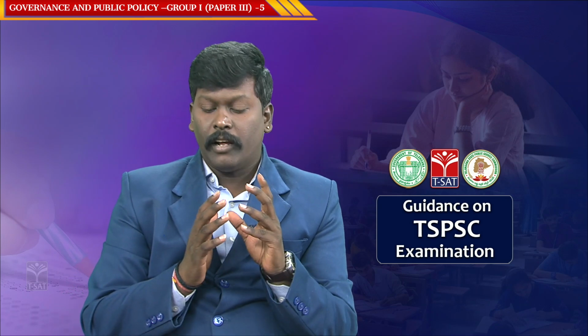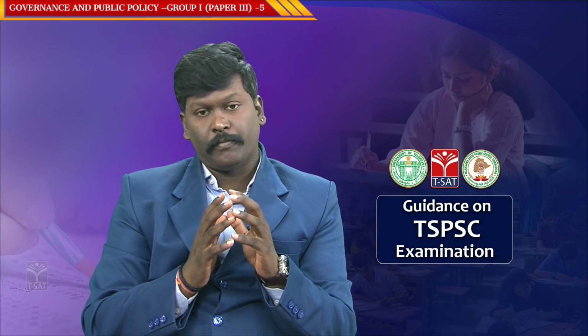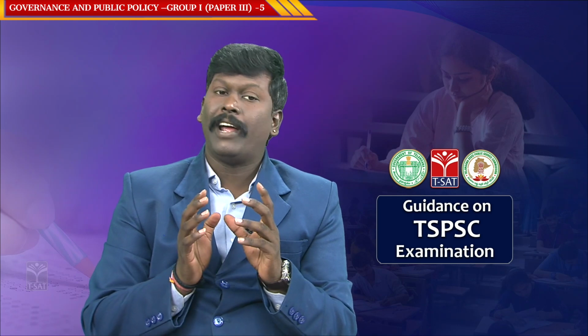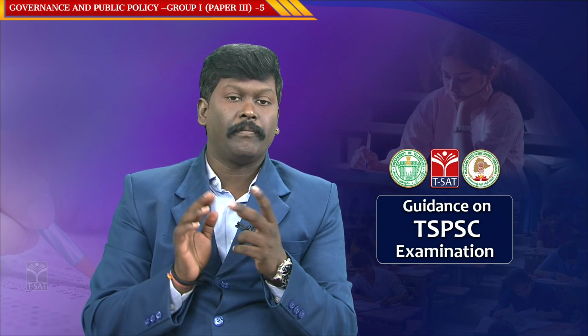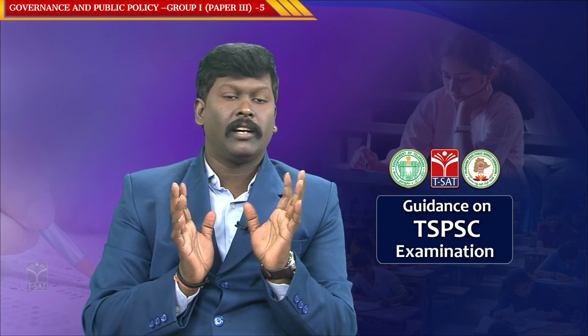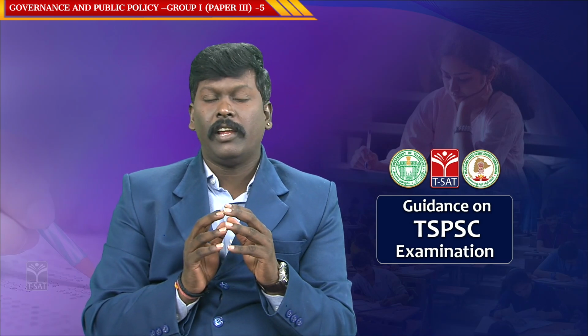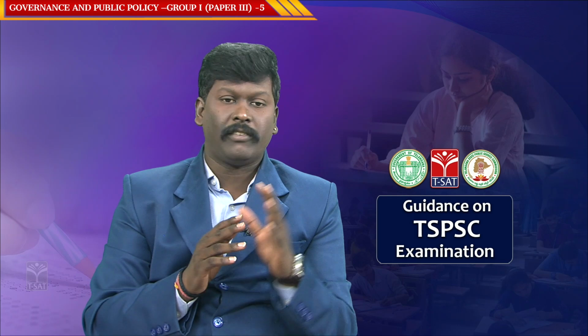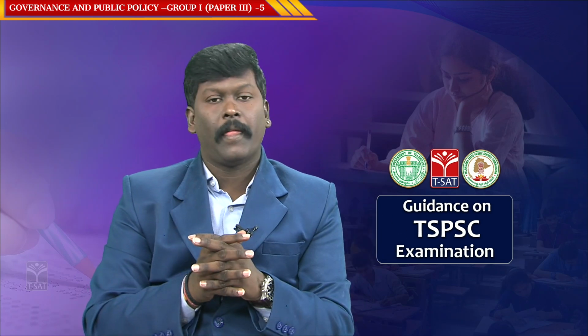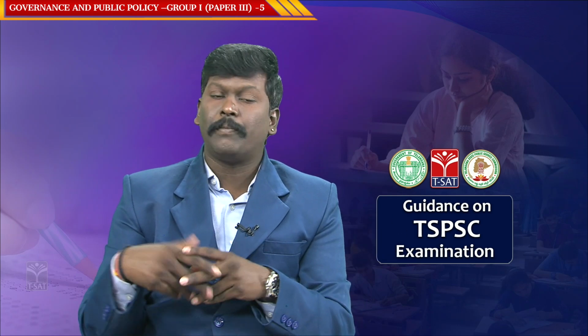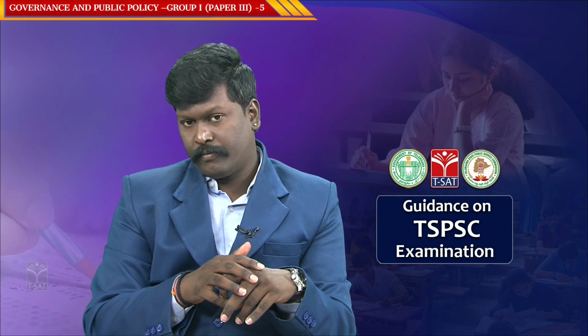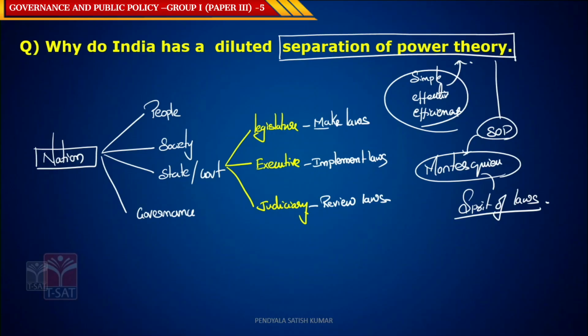The reason why we have adopted this separation of powers theory is to make administration and governance effective, simple, efficient, convenient, and coordinative. According to separation of powers theory, the state is divided into three branches: legislature, executive, judiciary. The second principle is each branch has a unique function to perform. Legislature to make laws, executive to implement it, and judiciary to review it.